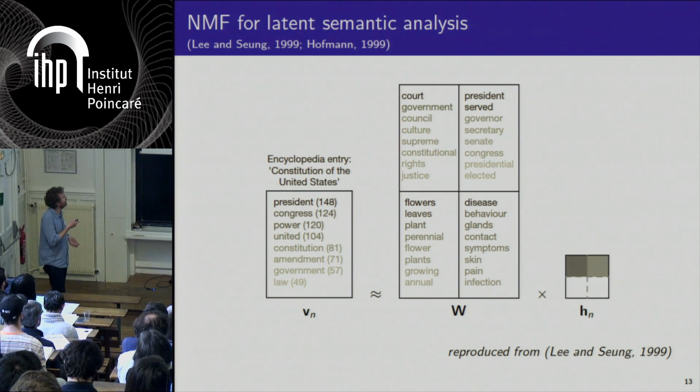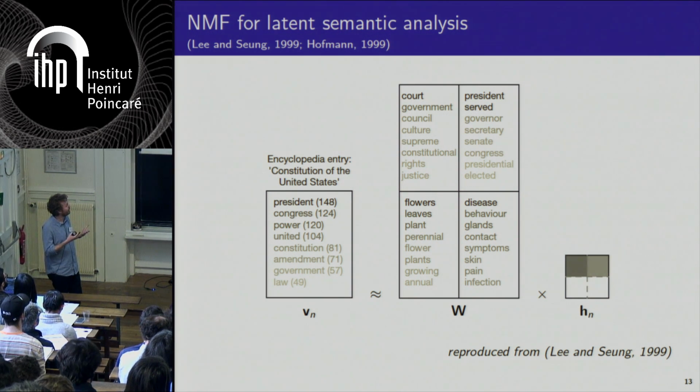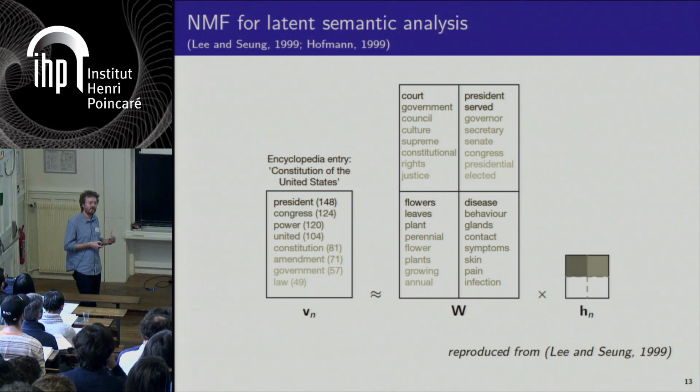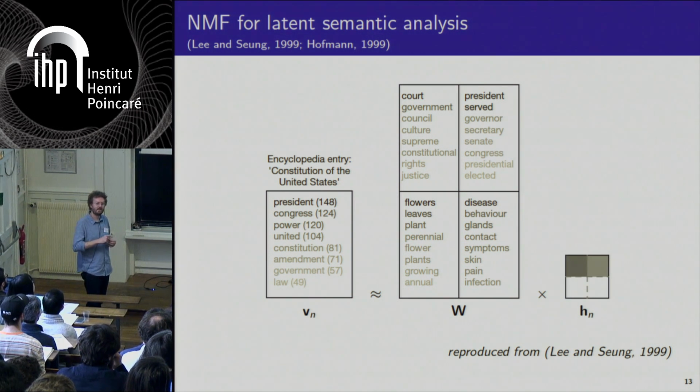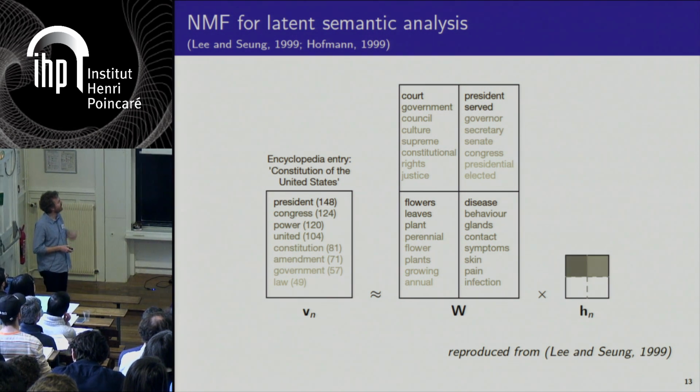For example, here, this represents a bag-of-words representation of one entry of an encyclopedia. And when you factorize this matrix, you can expect to extract in the dictionary correlations between specific words that will express topics. So this has been very popular, and this is also called topic modeling.